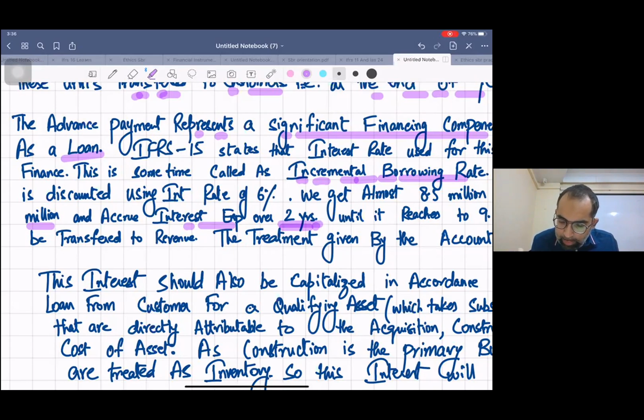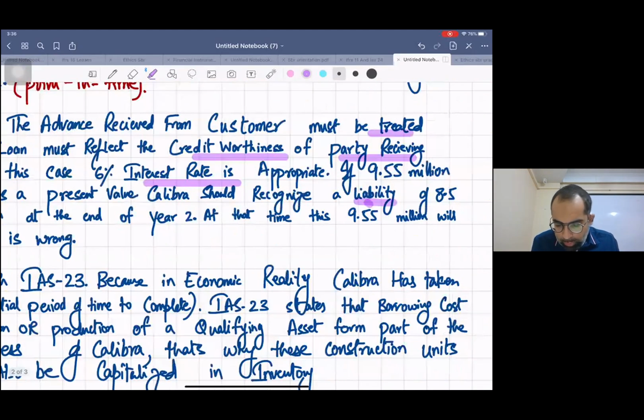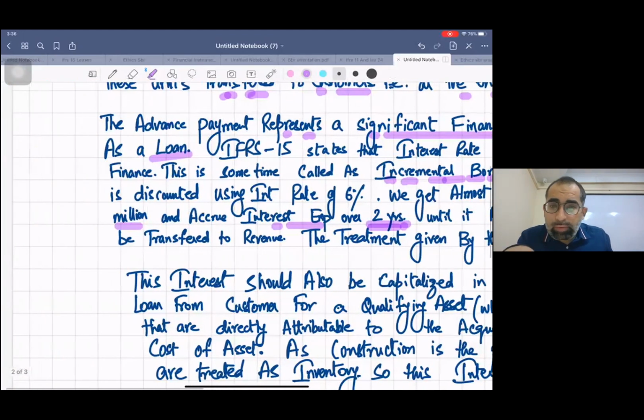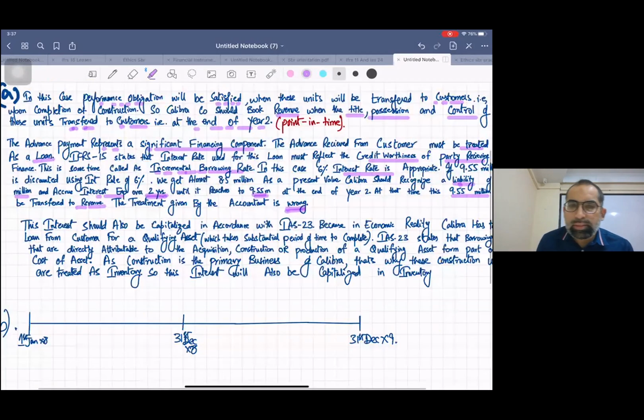At that time, this 9.55 million will be transferred to revenue. The treatment given by the accountant is wrong, and students, don't worry about it. Whatever I have written here, I'll make the entries as well. I'll show you through entries, even they have asked for the entries in this question.